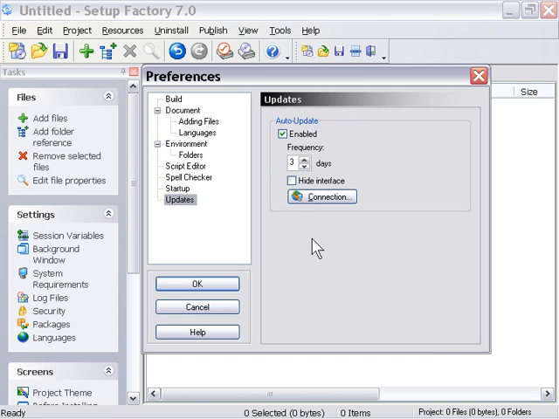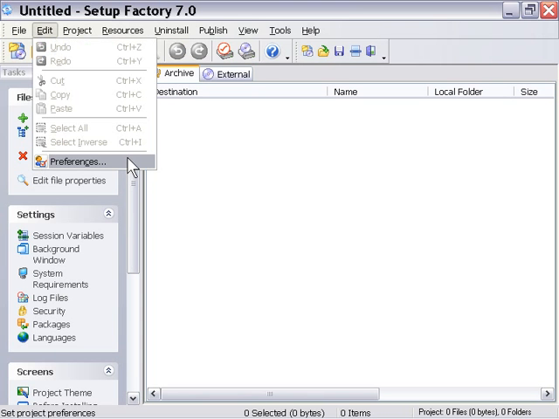And here's the auto update feature so that you can actually check for updates to Setup Factory automatically using True Update technology. You can deactivate that or activate this here, or change the frequency, for example, if you want to check every day to see if there's a new version out, or every 2 days or 3 days, and so forth. And you can also check here to hide the interface of the update. So that's some of the preferences available for you in Setup Factory 7.0 via the Edit menu, Preferences dialog.